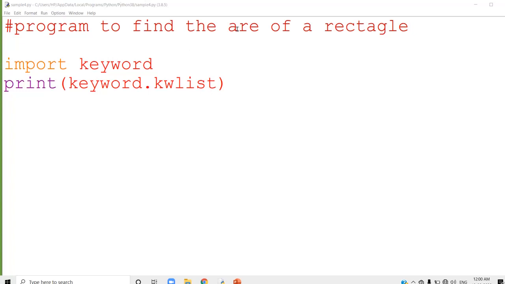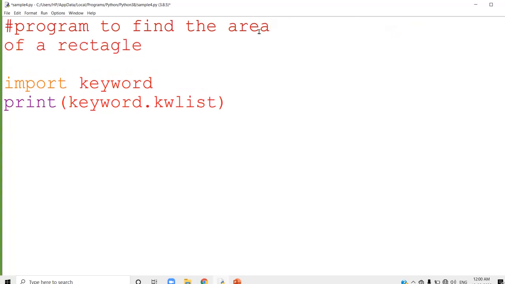I am going to write "find the area of a rectangle". There are two different lines here. If you want to write a comment statement in two different lines, you have to begin both lines with the hash sign. Both lines must begin with a hash sign. Then only it will be considered as a comment statement. Or instead of using the hash sign, you can use triple quotes.